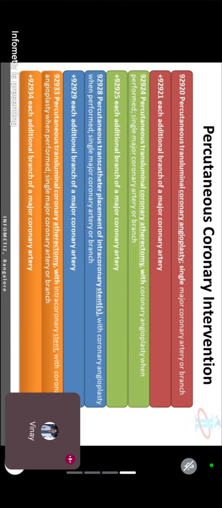Similarly, 92924, 92925. What is that? Coronary atherectomy with coronary angioplasty. It means coronary angioplasty is included by default. Write down there CAT. CAT means coronary atherectomy.